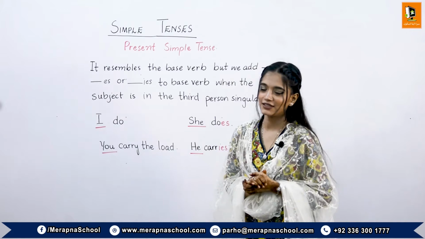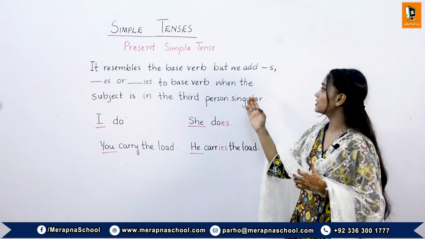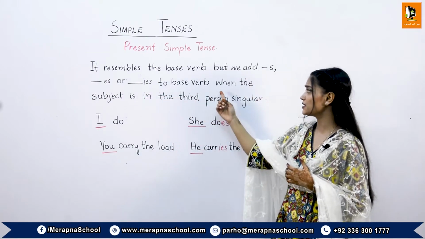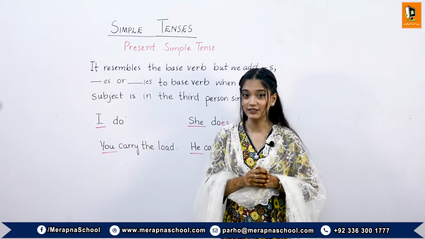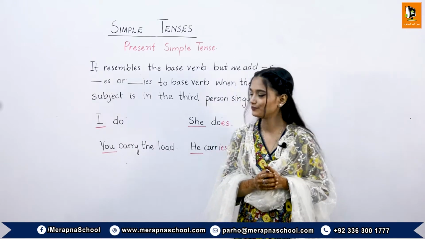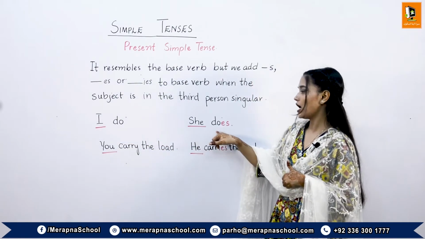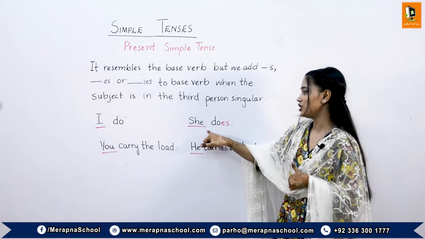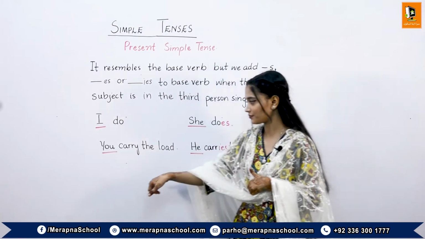Now we are going to start the detail of the present simple tense. It resembles the base verb, but we add s, es or ies to the base verb when the subject is in the third person singular. The third person singular can be he, she, it or any singular name. For example, I do, she does. In this sentence, I is first person and she is third person singular. That's why we have added es to do.